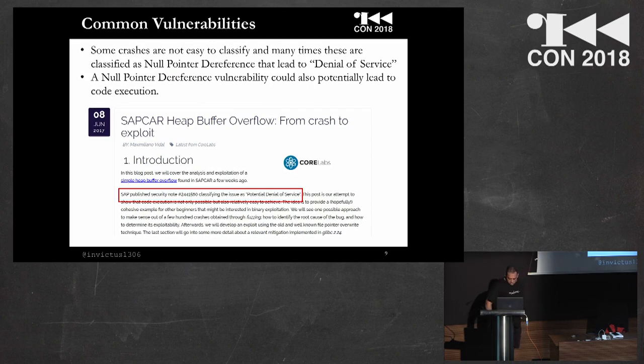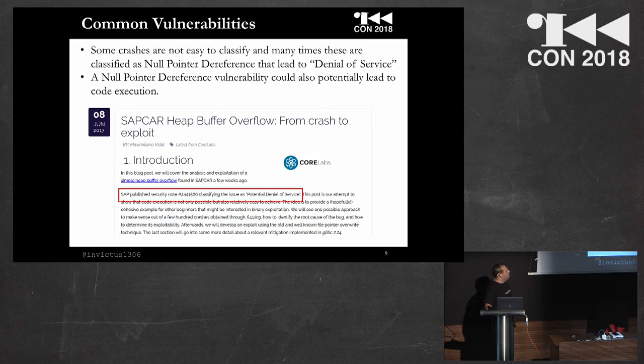Here, still about motivation. Some crashes are not easy to classify, and many times they are classified as, for example, a null pointer dereference that leads to denial of service, something like that. But a null pointer dereference could also lead to code execution. This is an example. SAP classified this reported vulnerability as a potential denial of service, but instead it was a heap buffer overflow.